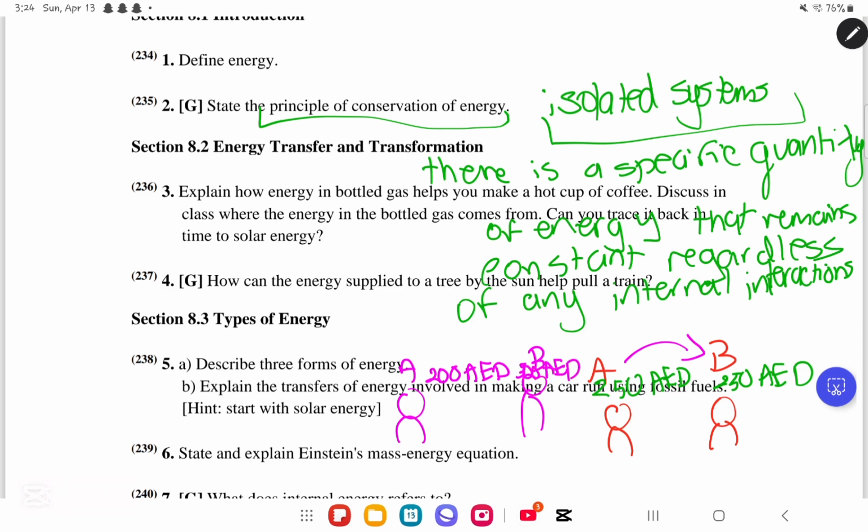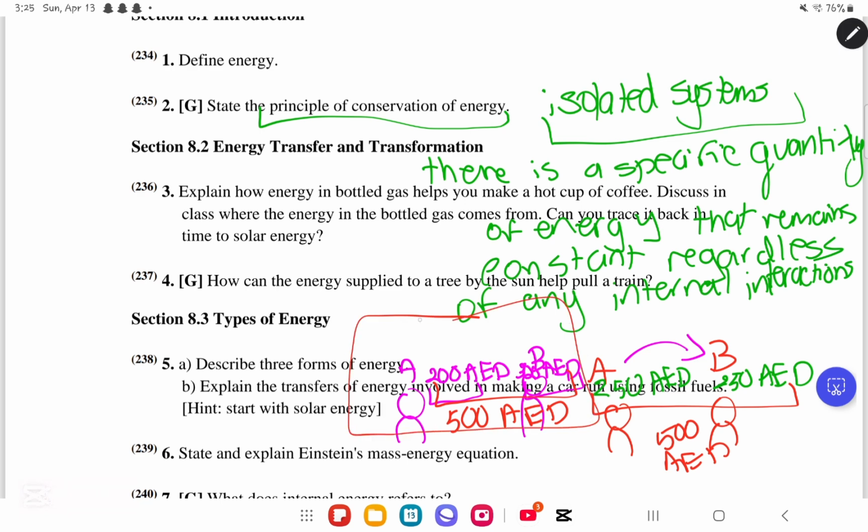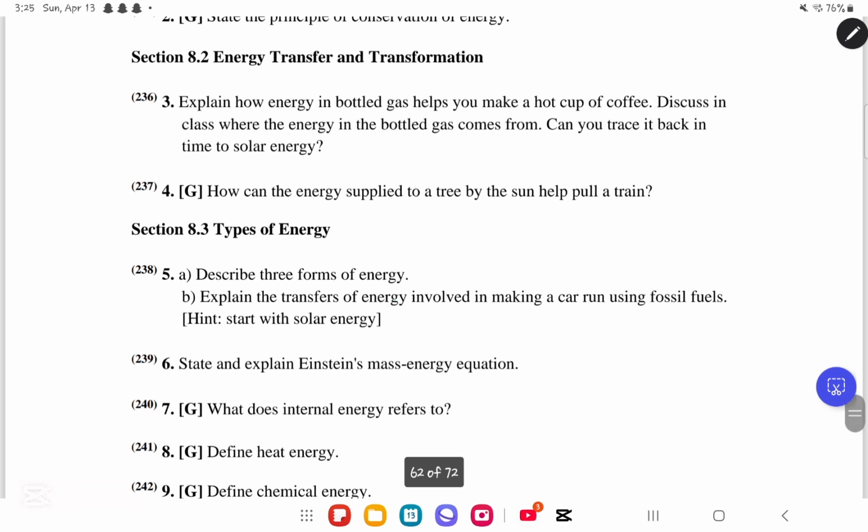Okay? So as you can see, person A lost money and person B gained money, but the total amount of money here, which is 500 dirhams, is the same as the total amount of money here, which is also 500 dirhams. So very simply, this is the principle of conservation of energy, where these two people are in an isolated system. There's a specific quantity of energy, which we will make the dirhams, that will remain constant regardless of any internal interaction. Okay, very simply, that is it. We'll move on to question number 3.